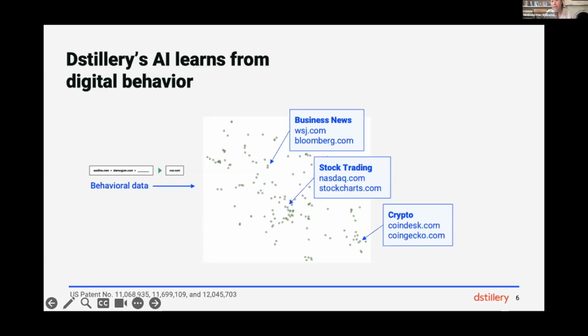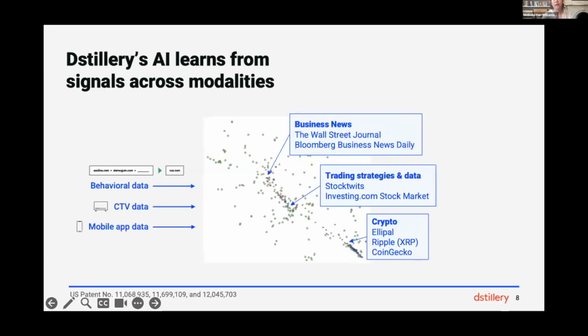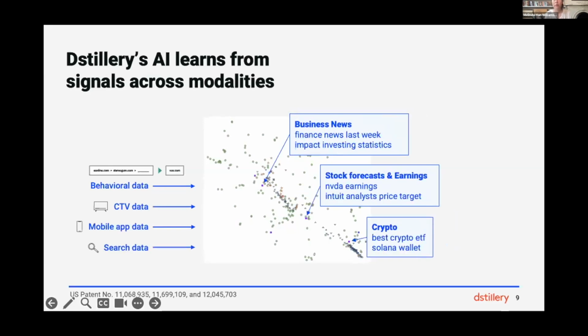Now remember, we want the AI to learn as much as it can from every flavor of data in every direction. So we also bring in CTV data, and we can see the CTV activations that relate to those same little micro topics we saw for web behavior. We bring in data from mobile apps, and now we see in-app inventories that capture that same signal. And we even bring in search data, and we see real search terms people have typed into search engines and where those search queries sit on this map in terms of where they fit in a digital journey and what they say about the intent behind that journey. So we have this super rich, high-dimensional view that draws from all these modalities to build a map that captures the intent associated with each of these digital behaviors.